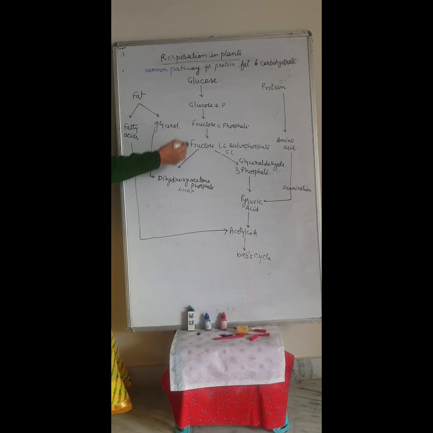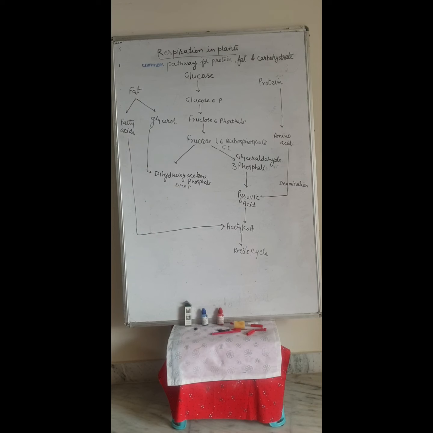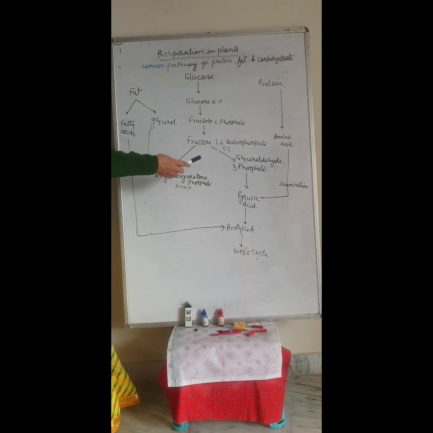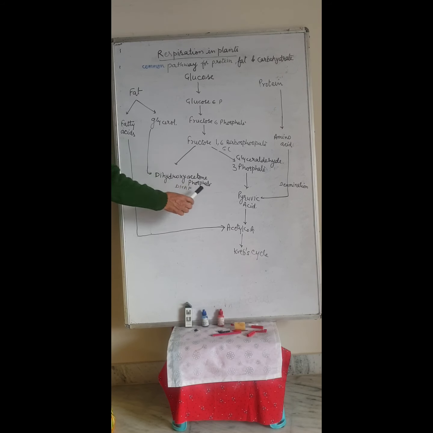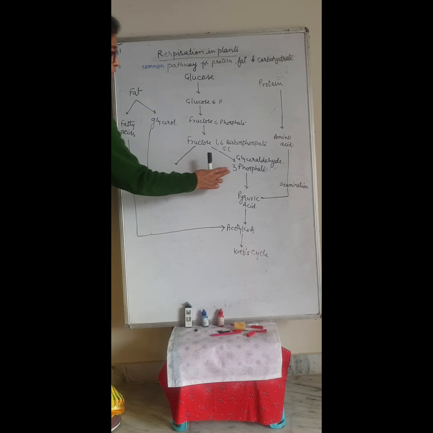So these are the main reactions of glycolysis. The glyceraldehyde 3-phosphate is converted into 1,3-bisphosphoglycerate, then 3-phosphoglycerate, then 2-phosphoglycerate, phosphoenolpyruvate, and finally pyruvic acid.